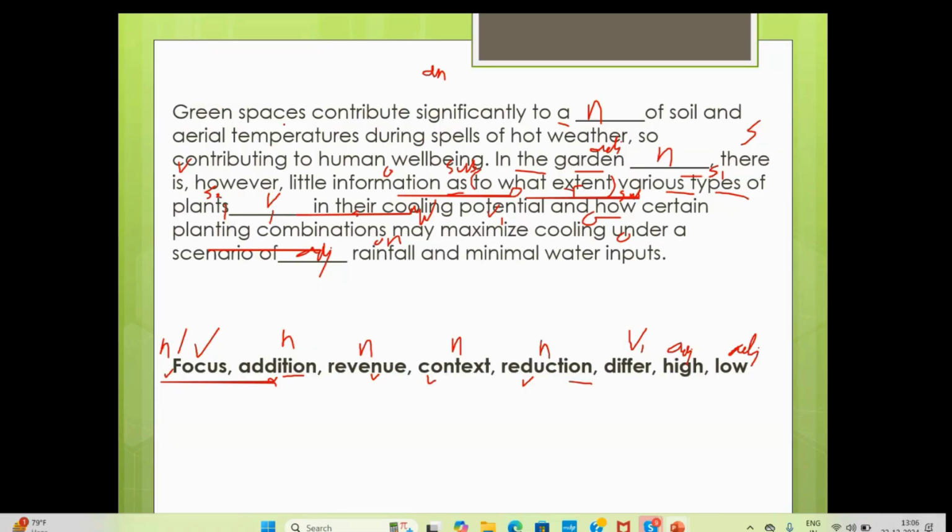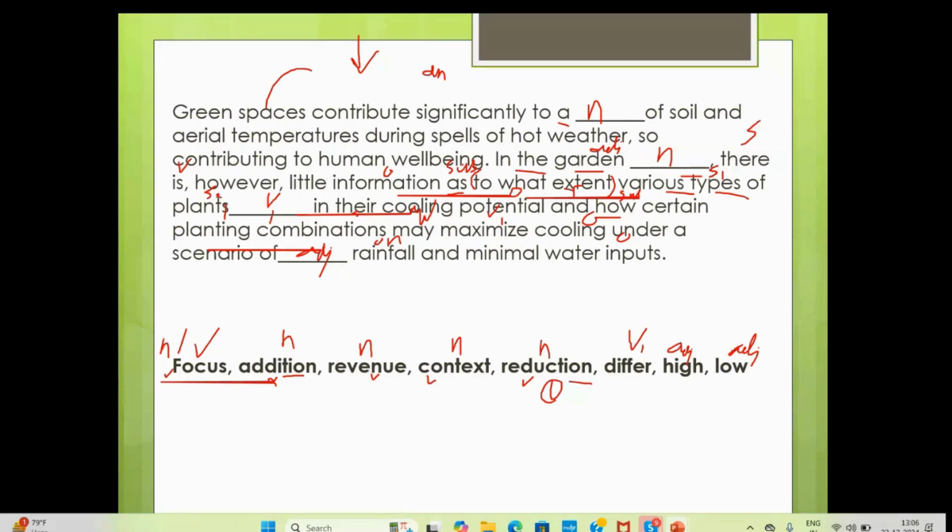What are they talking about? Green spaces. Imagine green spaces, it's very important that you imagine. Green spaces contribute significantly to a dash of soil and aerial temperatures during spells of hot weather. What happens when there are green spaces? Temperature will go up or go down? It will go down, right? Green spaces make sure the temperature goes down. So a synonym of goes down: noun, focus no, addition no, revenue no, context no, reduction yes, decrease, going down. So the first one is reduction of aerial and soil temperatures during spells of hot weather.